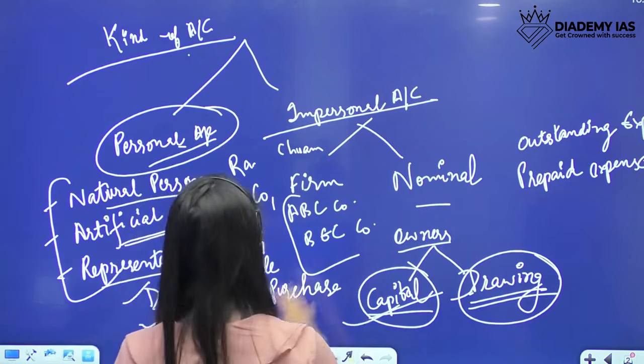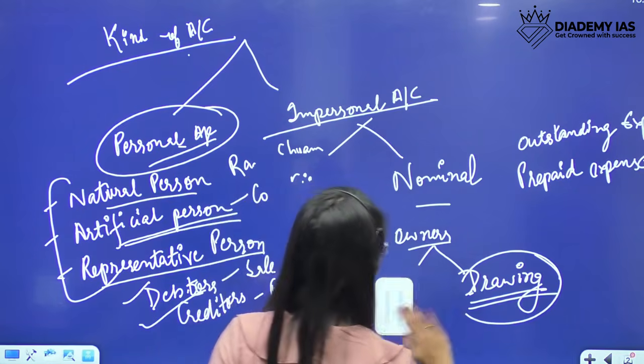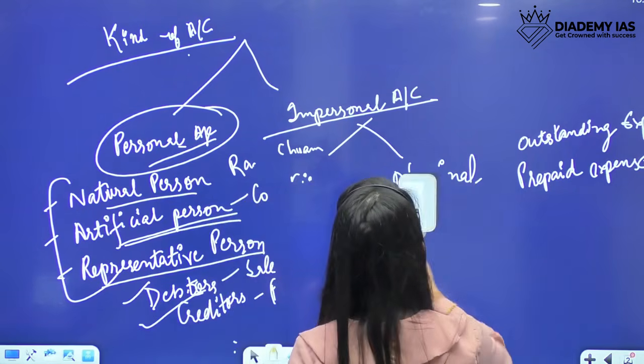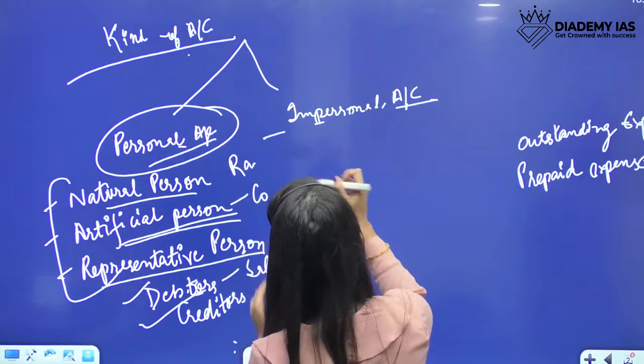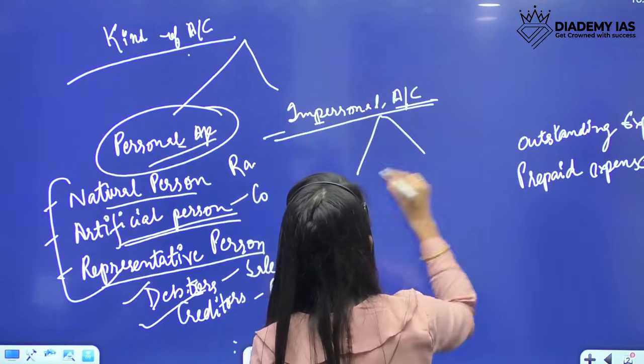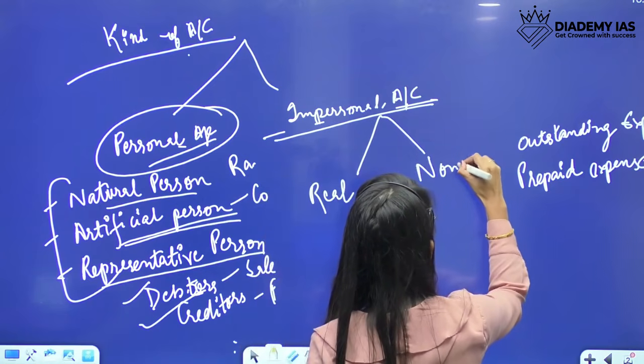Okay, so I'll just rub all this. So, real and nominal.